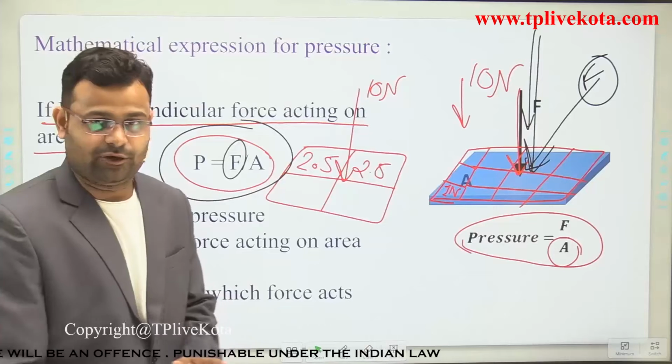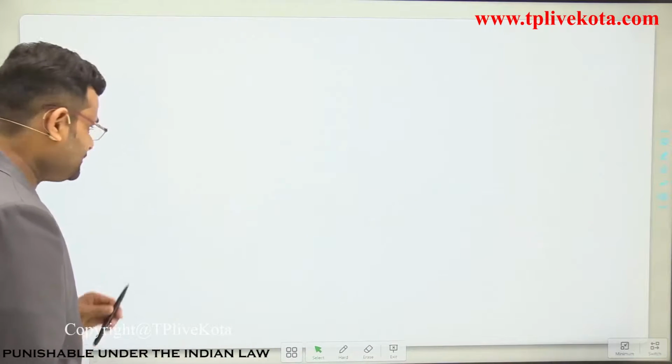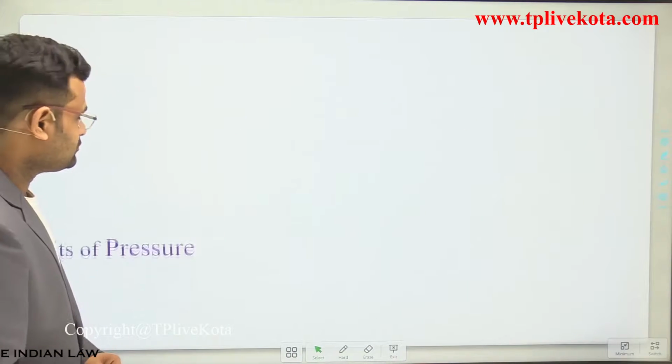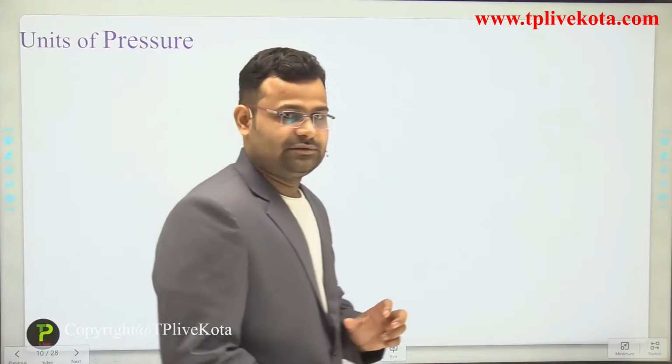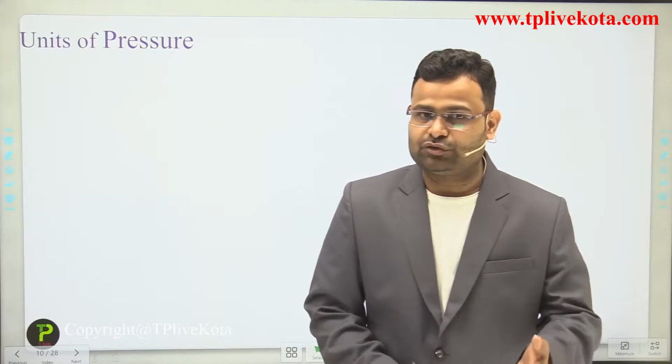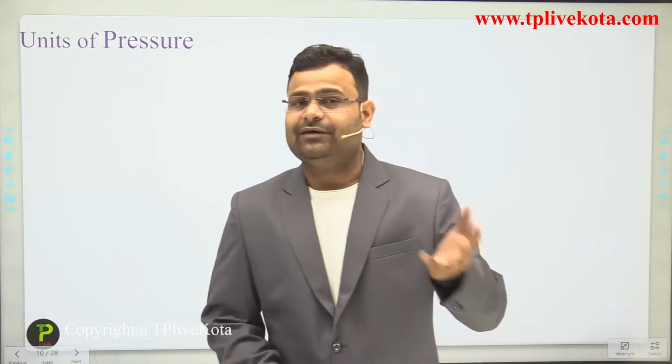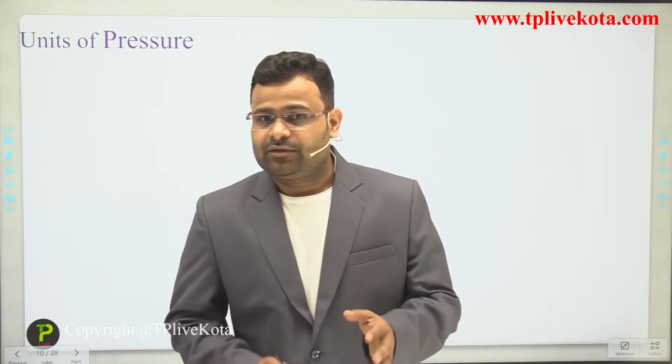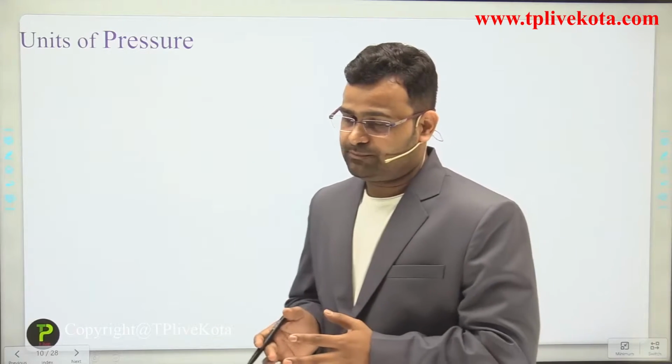Okay students, now what is the unit? Similarly, in the previous lecture we discussed the definition of force, the mathematical expression of force, and after that the unit. Now the unit of pressure. We have different units of pressure.